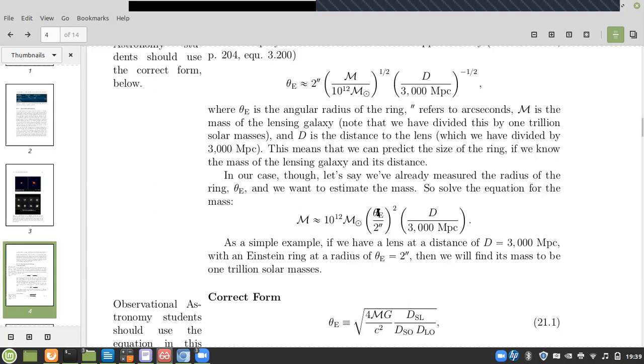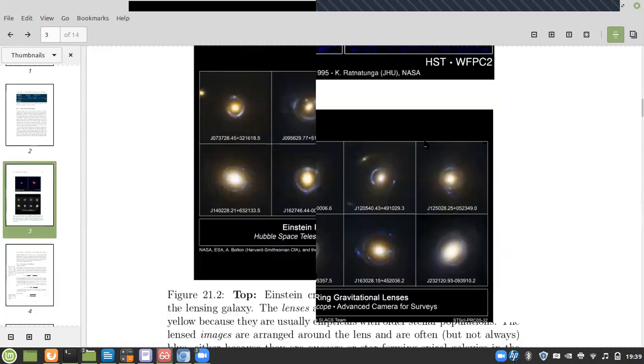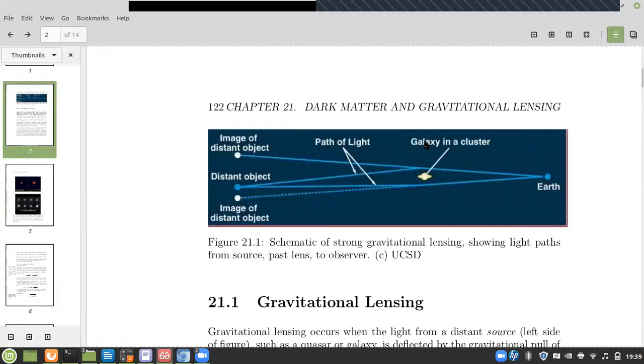Ma'am, multiple images could also be because of the distance of the lens and the source, because then we'll be having multiple images based on the position of both of these. Now see, this is the lens. Here's your source, and you're observing it.